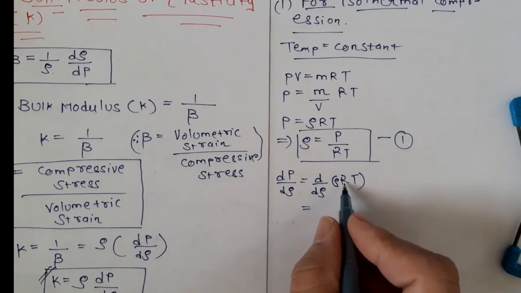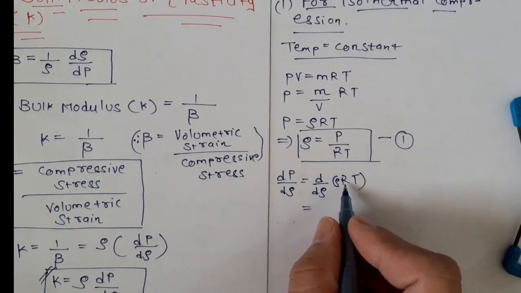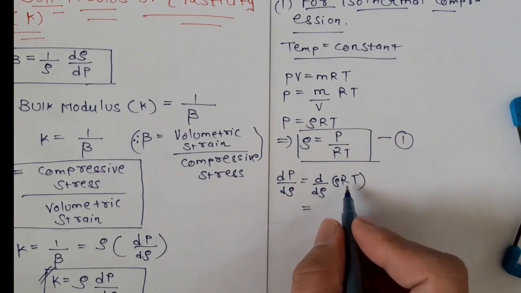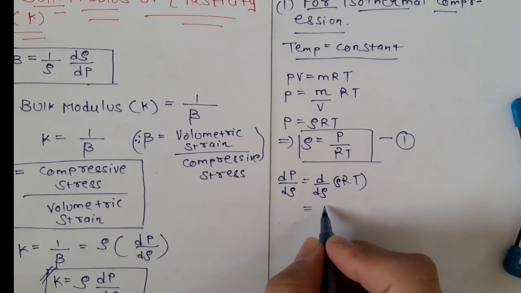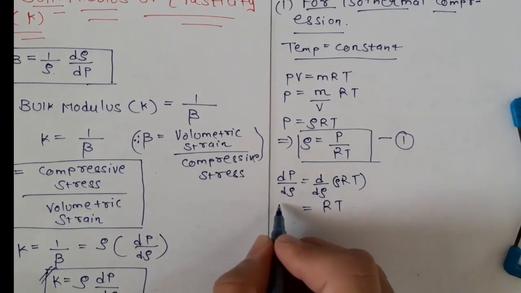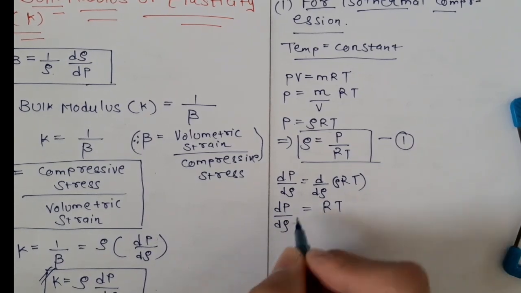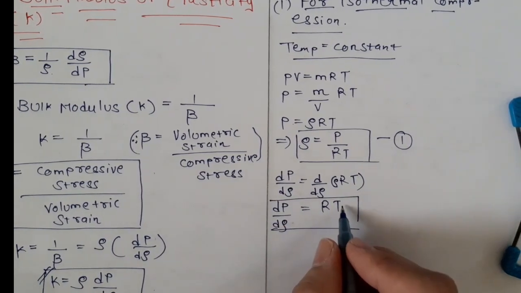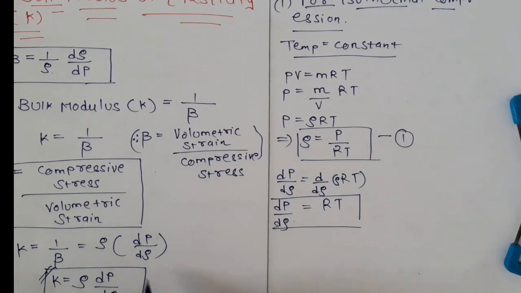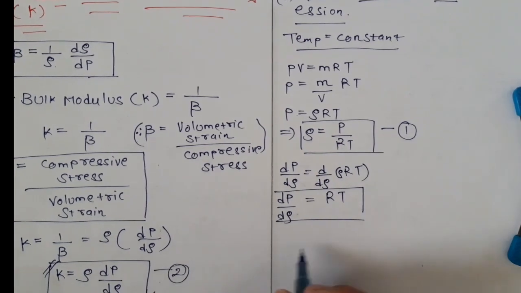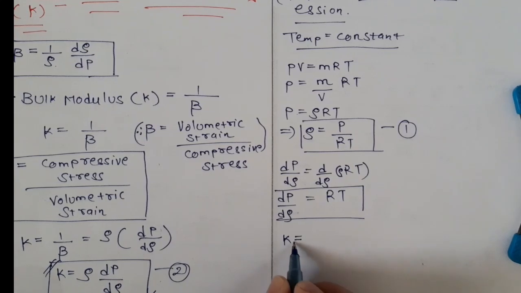Now what is the differentiation of rho with respect to d rho? It will be 1. R is the gas constant and T is the temperature. Temperature is constant and the gas constant is always a constant. So it will be R into T. So dP by d rho equals R into T. Now substitute dP by d rho and rho in equation number 2. We will get the value of K for the isothermal process.